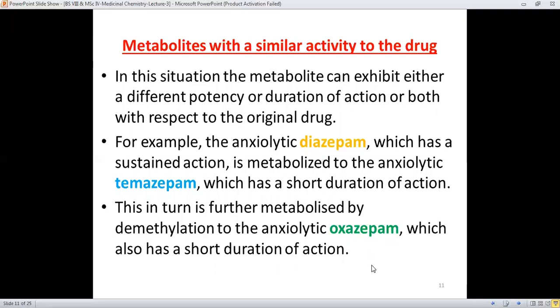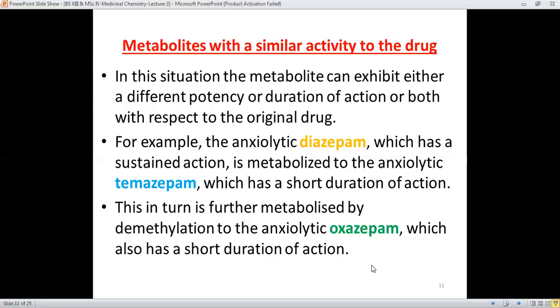It means that metabolites which are produced as the result of drug metabolism may have a different duration of action. And duration of action, what does it mean? It is the length of the time that a particular drug is effective. If the drug will stay for 20 minutes, and the whole 20 minutes are effective towards exhibiting the therapeutic action, then the duration of action will be 20 minutes.